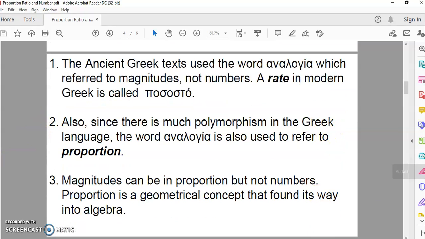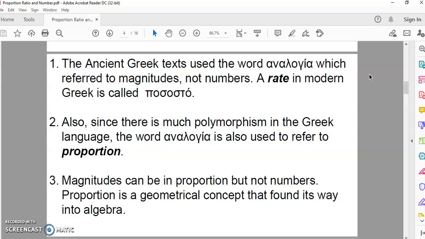The first one is that the ancient Greek text used the word analogia, which refers to magnitudes, not numbers. A rate in modern Greek is called pososto, which I don't even think there was a word for in ancient Greek. Then secondly, there is much polymorphism in the Greek language. What does polymorphism mean? It means many forms.